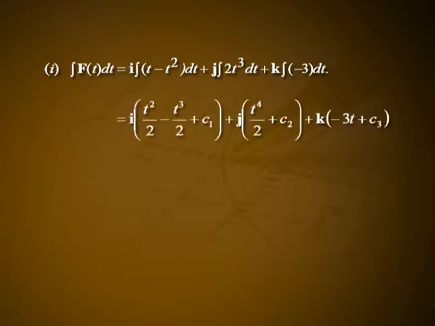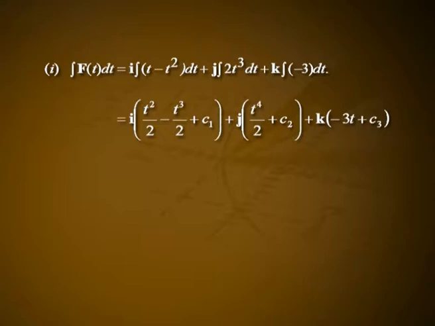Example 1. If f of t equal to t minus t square i plus 2 t cube j minus 3 k, find the indefinite integral f of t dt and the definite integral 1 to 2 f of t dt. Solution: integral f of t dt equal to i into integral t minus t square dt plus j into integral 2 t cube dt plus k integral minus 3 dt, which is equal to i into t square by 2 minus t cube by 3 plus c1 plus j into t raised to 4 by 2 plus c2 plus k